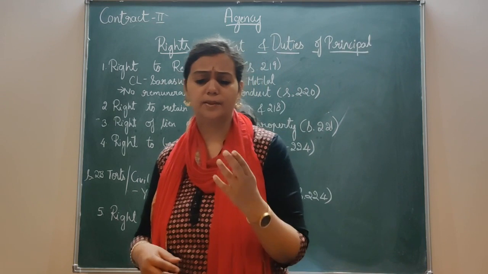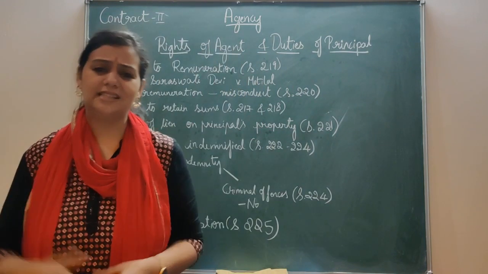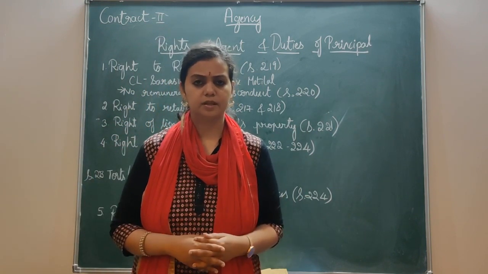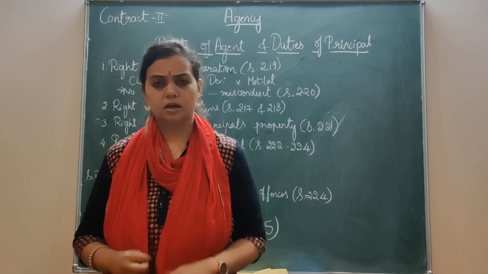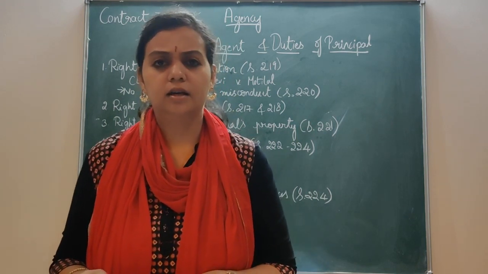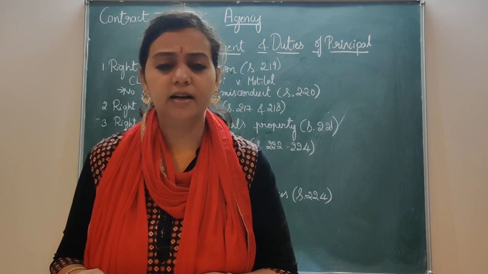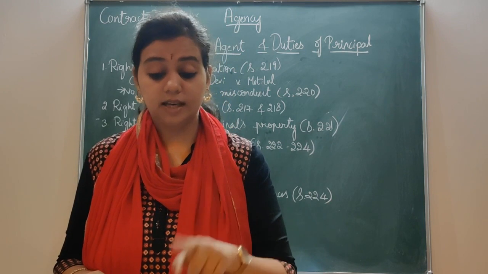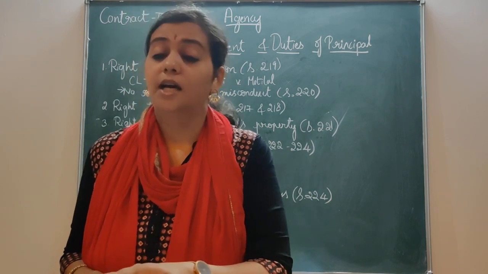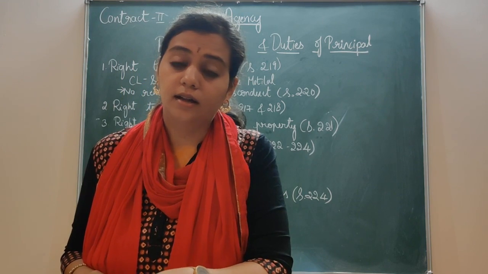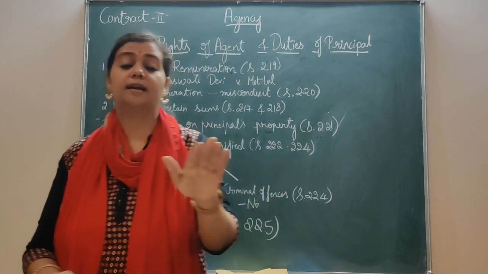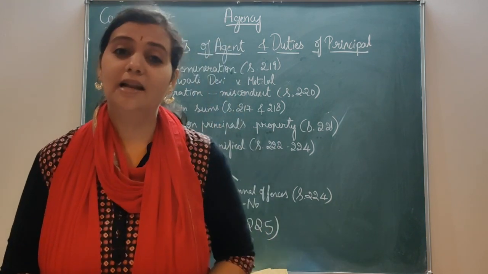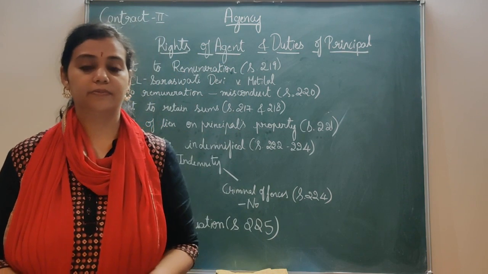We'll take an example. Suppose A employs B in order to beat C. He does that. He does whatever the principal is saying. Now he approaches the principal to give him money. Do you think he can be indemnified? No. He cannot be indemnified, and even if the agent approaches the court, his case won't stand. He won't be getting any sort of compensation since it is a criminal offence. It is not valid. Clear with this?